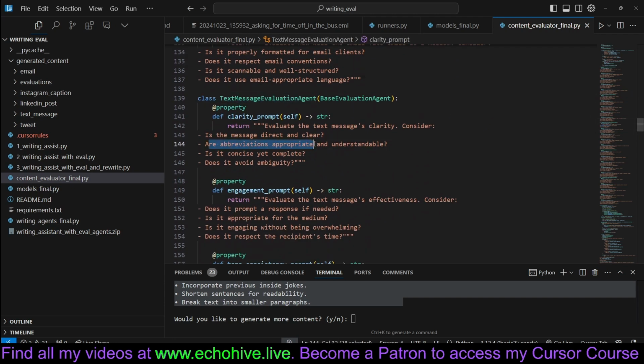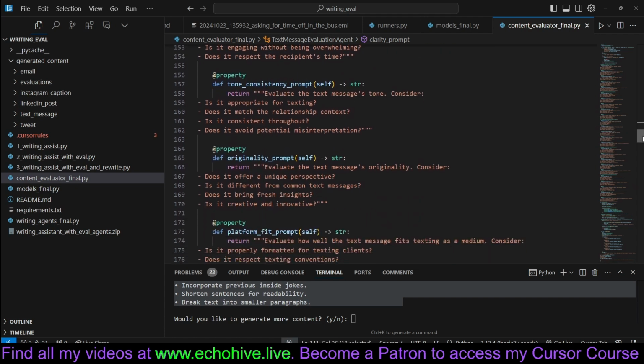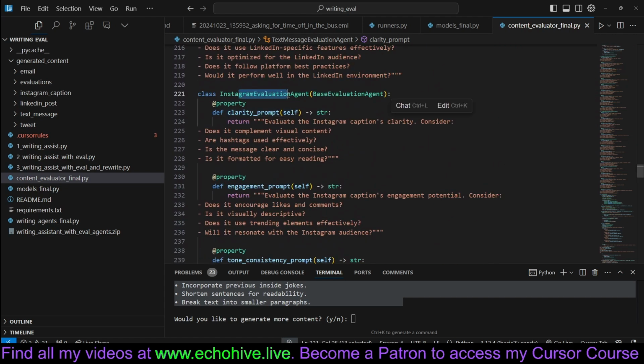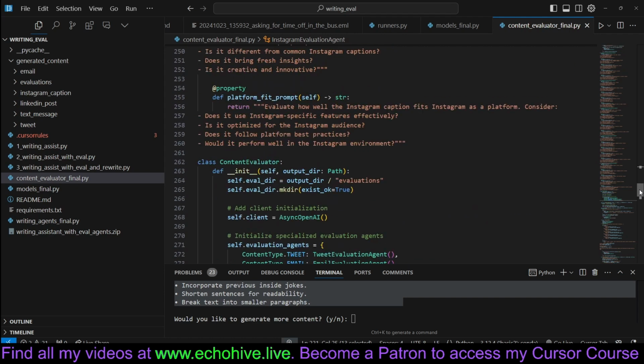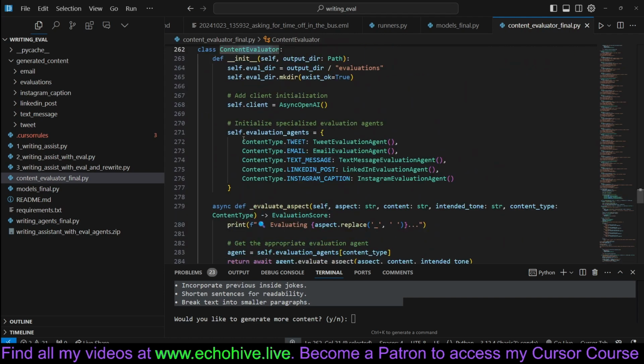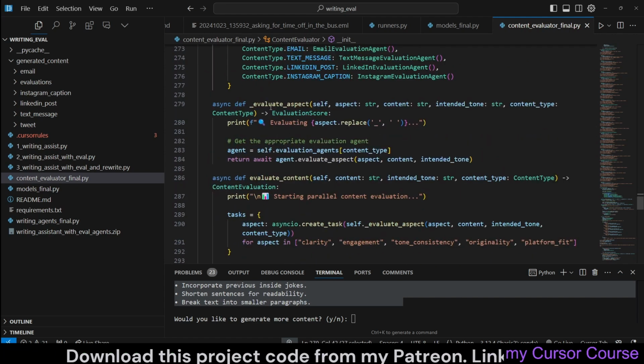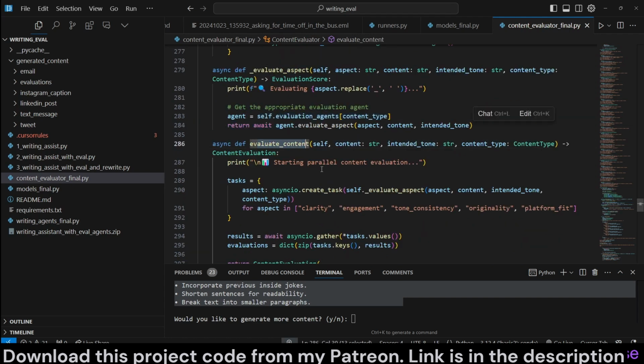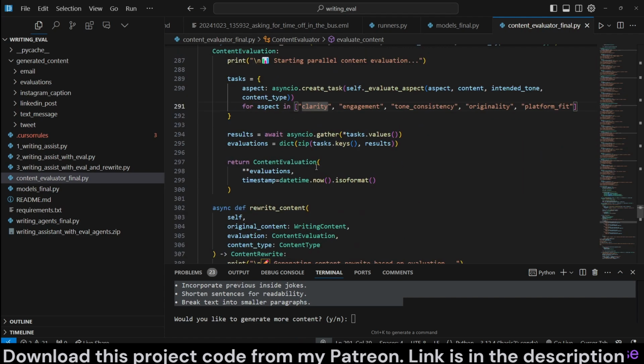For example, here in this case, we're checking whether abbreviations are appropriate and understandable for clarity. One for LinkedIn and Instagram, and so on. And then the content evaluator is going to manage all of these, initialize the agents, and then get the appropriate evaluation agent for the task and evaluate the content. Again, we're using asyncio. For all of the aspects we want to evaluate, run it with asyncio.gather and return it as a dictionary.